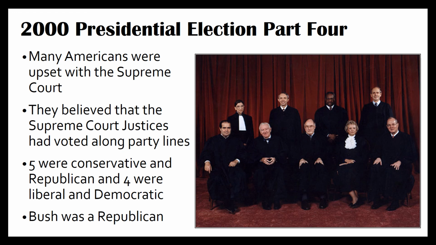2000 Presidential Election Part 4. Many Americans were upset with the Supreme Court. They believed that the Supreme Court justices had voted along party lines. Five were conservative and Republican, and four were liberal and Democratic. Bush was a Republican.